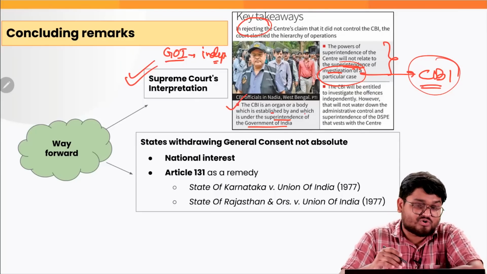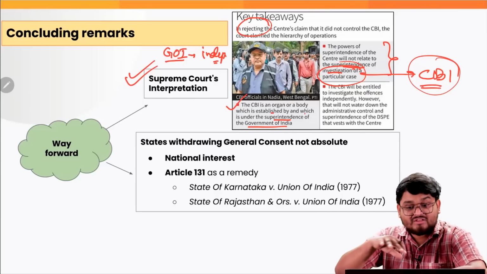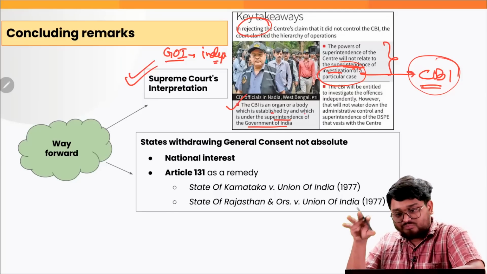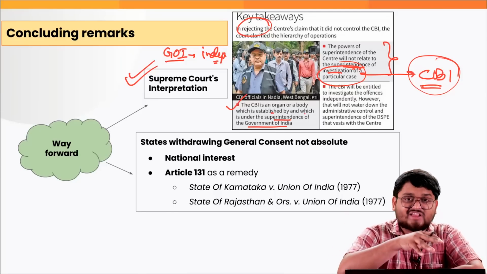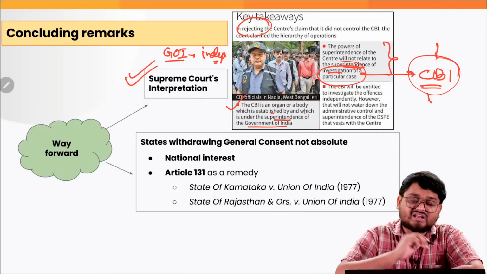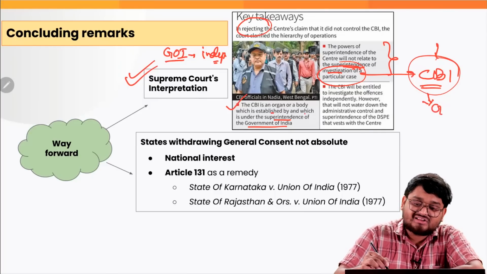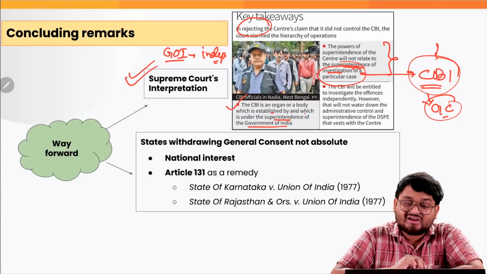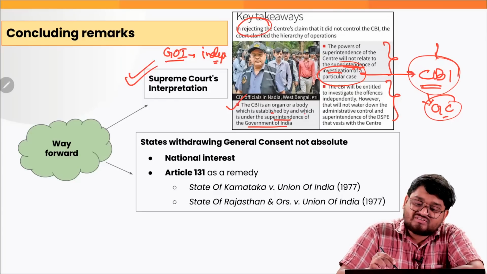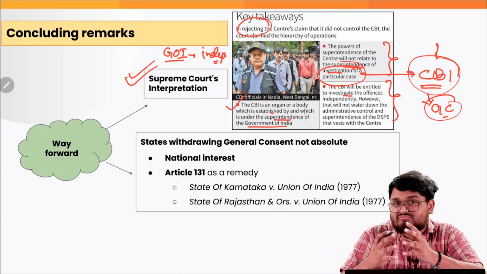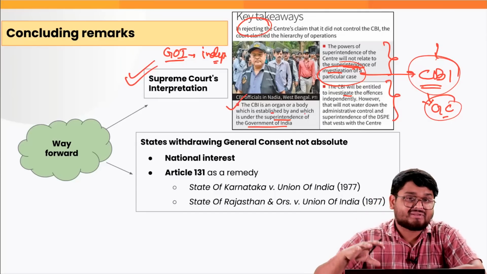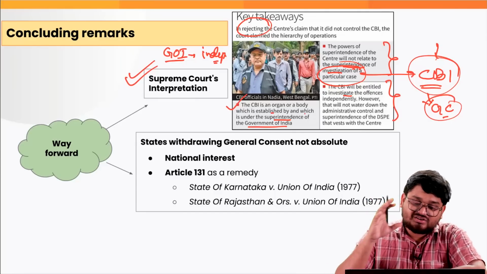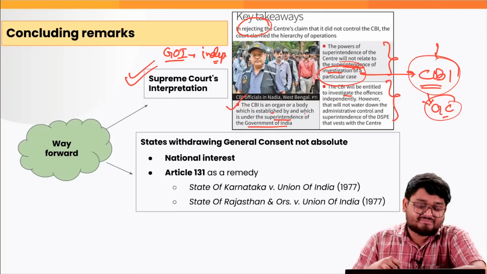But it has been seen, according to the Supreme Court and also according to various Supreme Court cases too, various petitioners argued that there have been cases where the Center has been sending the CBI to various state governments, misutilizing the general consent given to them, right? And the CBI should also investigate the main offenses independently. That is the ideal scenario, but that is not happening, right? So this is where we have to keep that in mind.